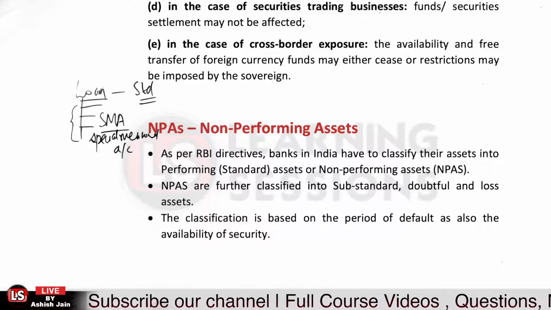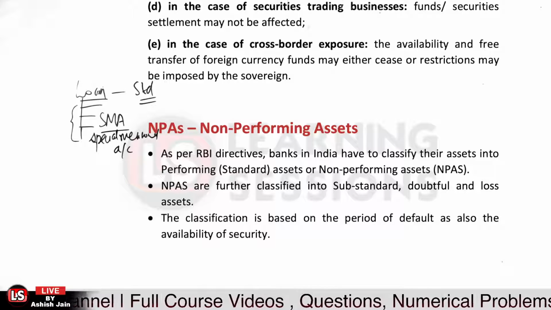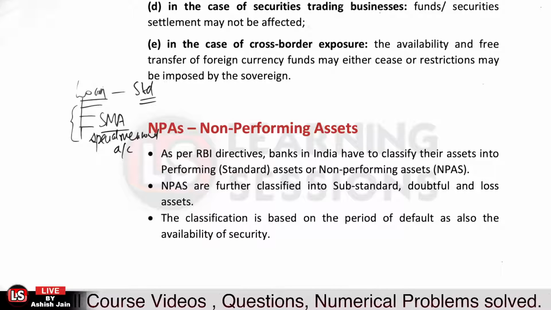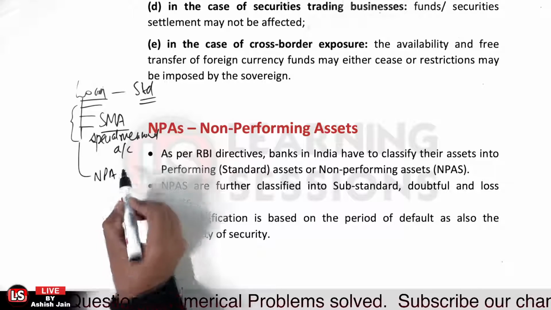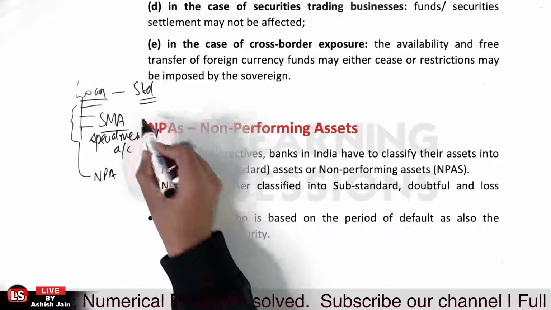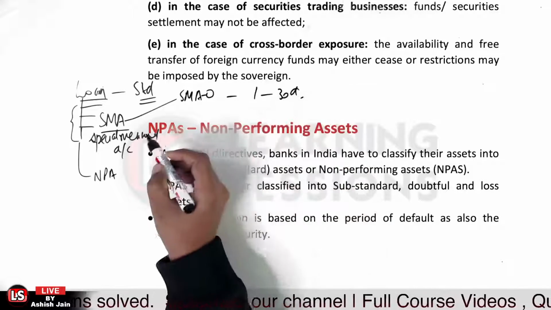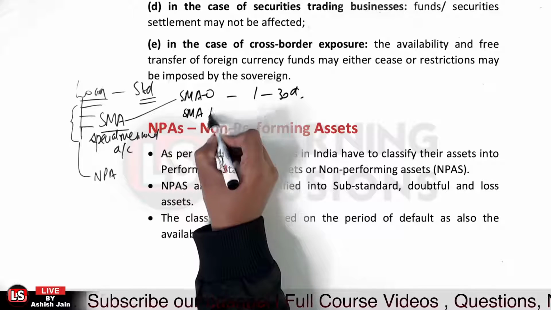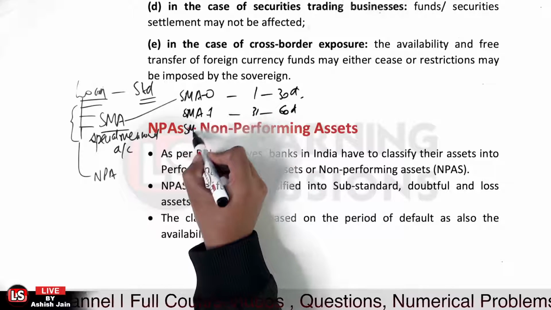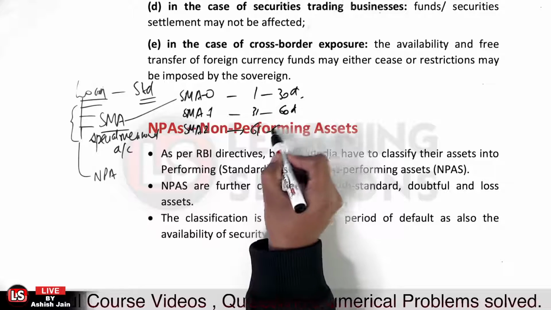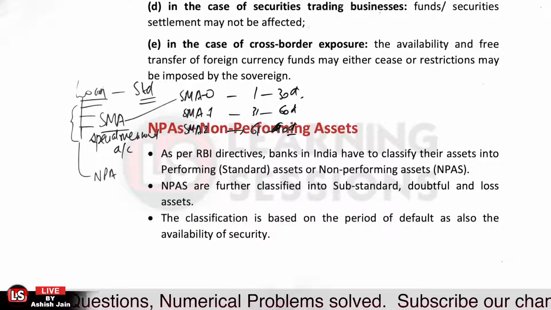even after the duration when the account was classified as a special mention account, if the account still shows signs of irregularity that continue, the account at a particular stage will turn out to be a non-performing asset. There are three categories in case of the SMA. When the irregularity is from 1 day to 30 days, it is SMA 0. When the irregularity is from 31 days to 60 days, it is SMA 1. And when the irregularity is from 61 days to 90 days, it is a case of SMA 2. So these are the three categories related to the SMA.